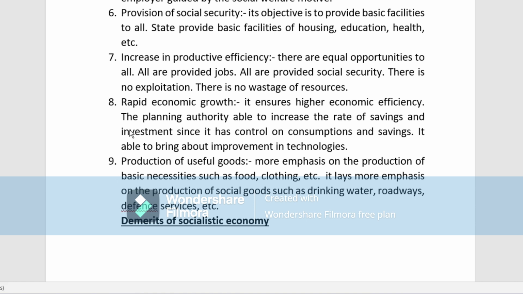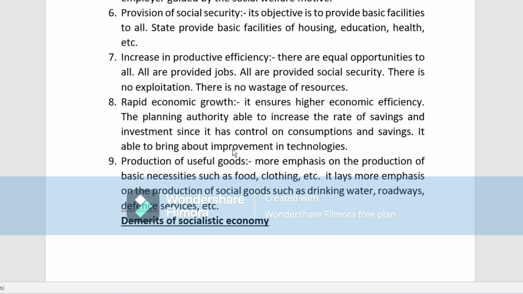Next is rapid economic growth. Economic growth means it ensures a higher economic efficiency. Then the planning authority is able to increase the rate of savings and investment since it has control on consumption and savings. So in that case, what happened? The rate of savings will increase. Why will savings increase? Because they know how to control consumption. If your consumption is in your control, then definitely your saving will increase.